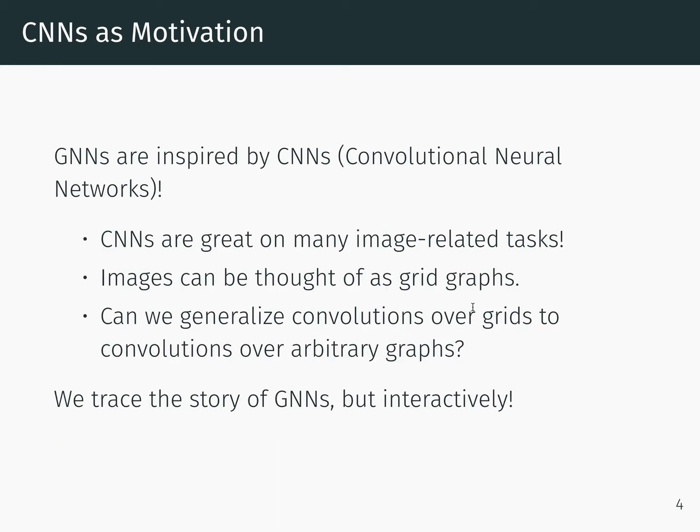Learners are more likely to be familiar with CNNs or convolutional neural networks. GNNs are in fact inspired by CNNs. CNNs are great on many image-related tasks, but images themselves can be thought of as regular grid graphs. Can we generalize convolutions over grids to convolutions over arbitrary graphs? We trace this story of the origin of GNNs, but interactively.